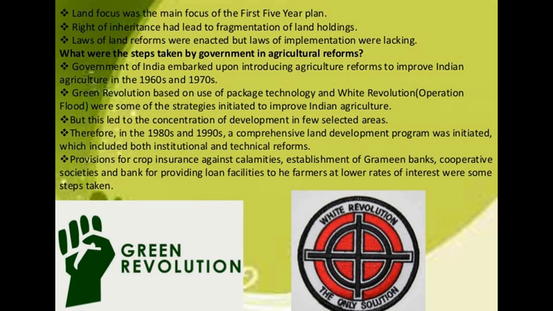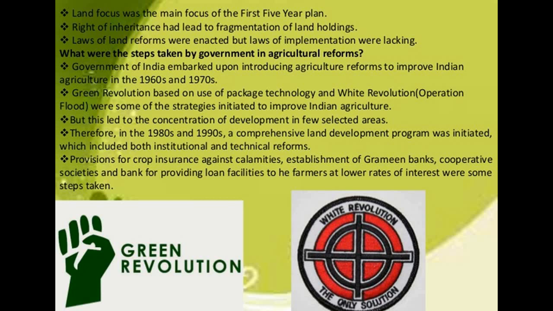Inheritance in India had led to fragmentation of land holdings. Laws of land reforms were enacted, but implementation was lacking. So there were certainly laws made for agriculture, but the implementation was still not there. So what were the steps taken by the government in agriculture reforms?